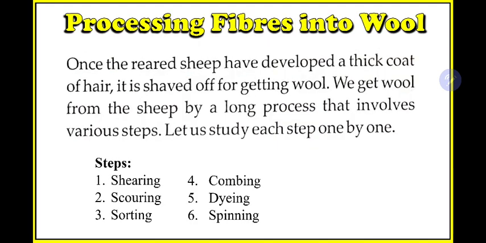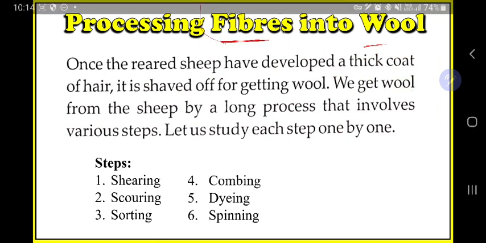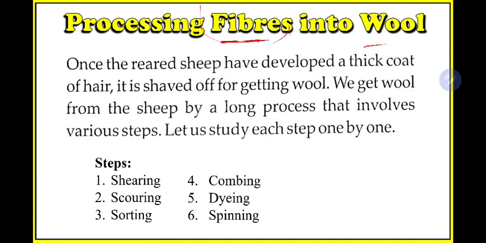So these things we have explained in the last class. If you have missed the last class, go and watch the last class video. In today's class we will mainly focus on what happens after the sheep grow in size, that means after the rearing process, and then how we will obtain wool from the fibers. There is an overall process in which we first obtain the hair from the sheep and then convert this into wool.